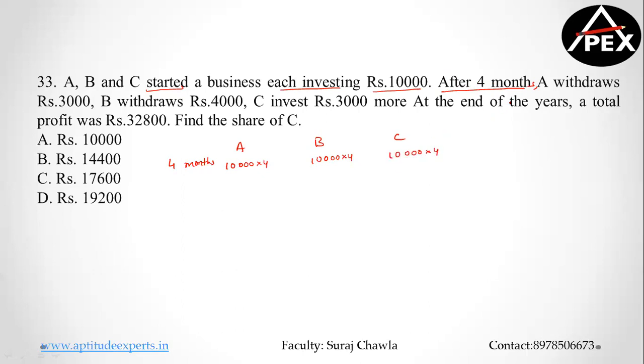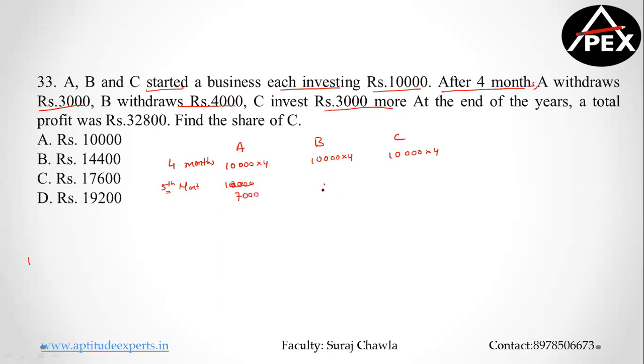Now what is happening? After 4 months, A withdraws 3,000 rupees, B withdraws 4,000 rupees, and C invests 3,000 rupees more. So at the beginning of the 5th month, what is the investment of A? A withdraws 3,000, so investment of A becomes 7,000.